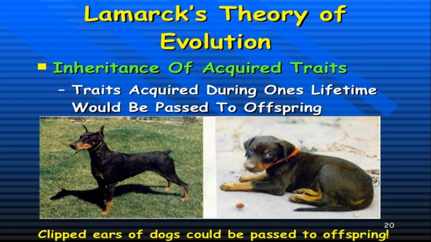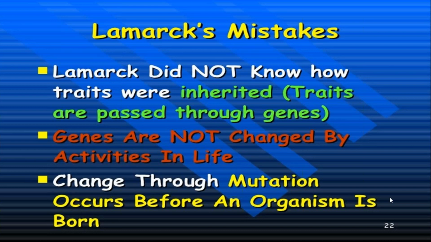For this theory, he was also very much criticized because scientists were saying that genes are not changed by the activities in life. Changes through mutation occur before an organism is born. Suppose one individual is doing masculine activities and his bones are strong.